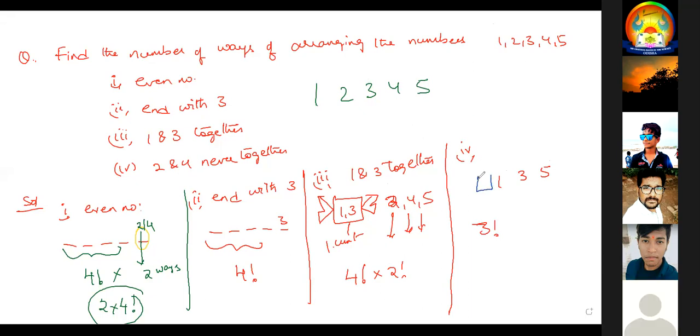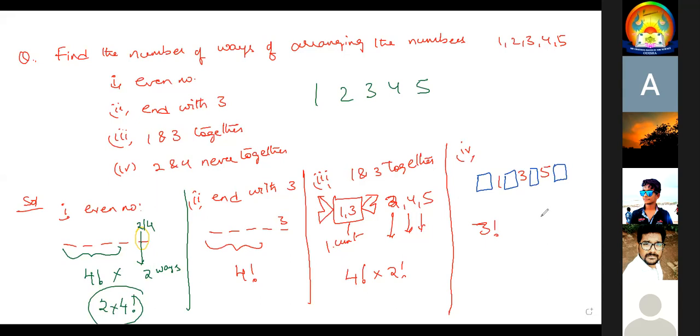How many blanks do we have? 1, 2, 3, 4. We have 4 blanks for 2, 4 never together. 4 blanks, 2 numbers, so 4P2 ways. So 2, 4 never together. Nothing else. You should understand here.